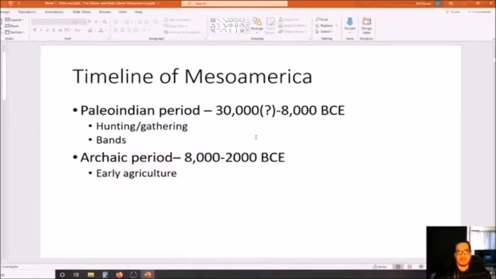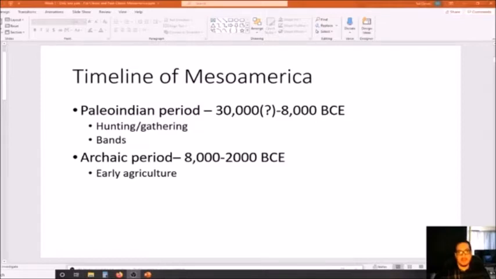We know for sure that Native Americans arrived at least 14,000 years ago, but some push that number way farther back. And of course, there are a number of different tribes and nations who say that they've always been here in the Americas, that they never crossed over from another continent. And so we have to really keep that in mind because we have to look at all the different viewpoints, including the indigenous or Native American viewpoint as well. Okay, but for our purposes here in this class, we'll say that the Paleo-Indian period began in 30,000 BCE, roughly around that time period, and lasts up until 8,000 BCE.